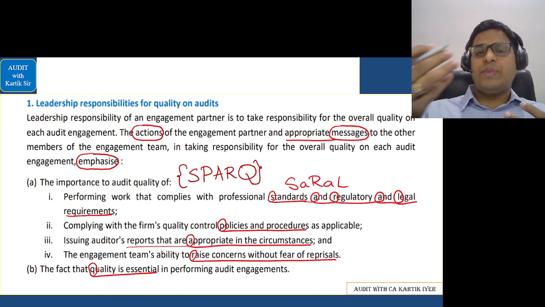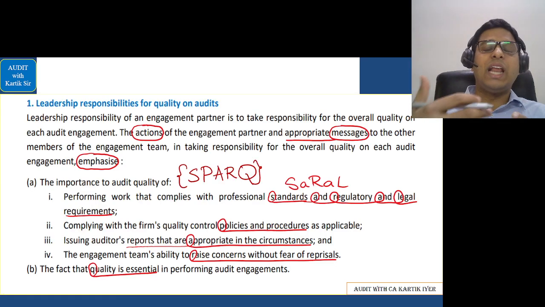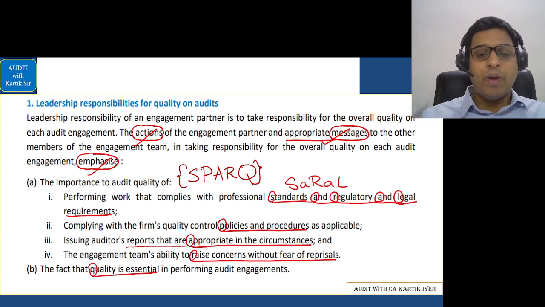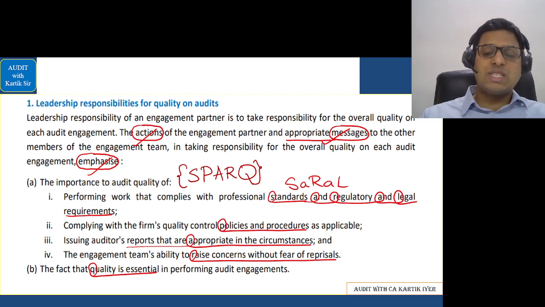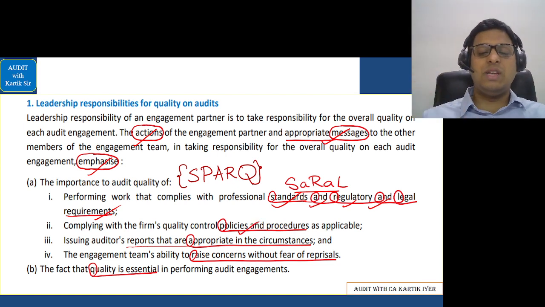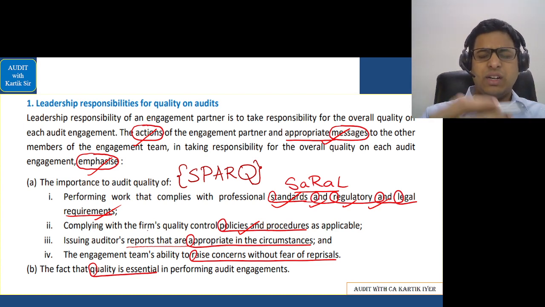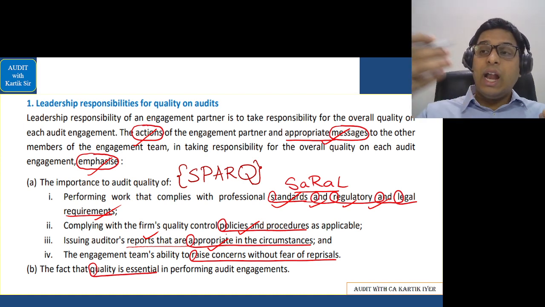Now, in this, let's do the content part. Whenever the person has a leadership role and delegates some work, his actions and his messages are very, very important, because they should emphasize something which I call spark. He should tell the team members that we should follow standards and regulatory and legal requirements thoroughly. We should ensure that the policy procedures are made and properly followed by the team members. The leader should encourage the team members to give reports which are appropriate in the circumstances, and encourage them to